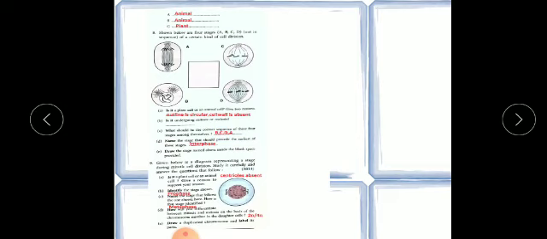All these are the exercises in your book related to this chapter. Please go through the exercises, read each question and each part nicely, and I will send you the question answers also, a few descriptive types. Whenever you get them, please write them down in your copy and read the chapter. Whenever you read the chapter, you will clear all your doubts, and if you find any doubts, please write the question.